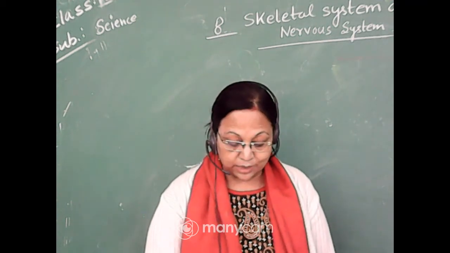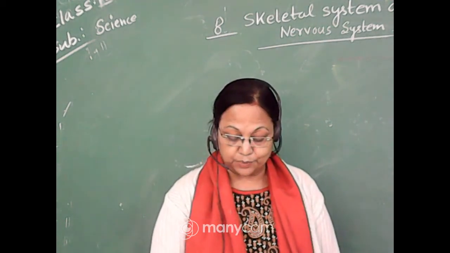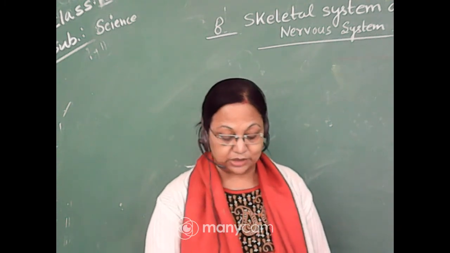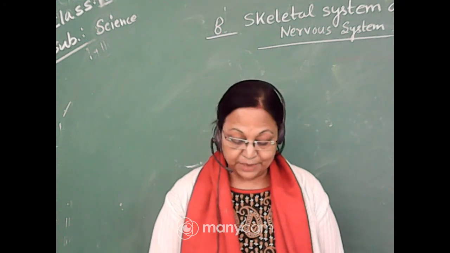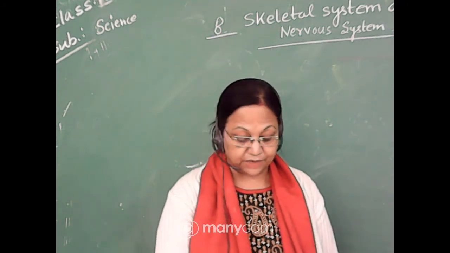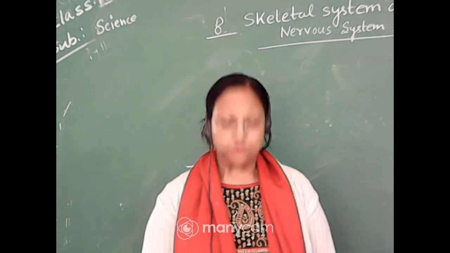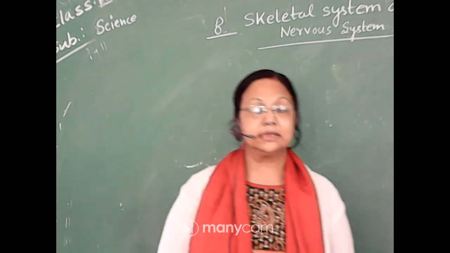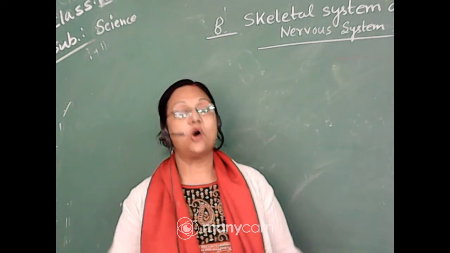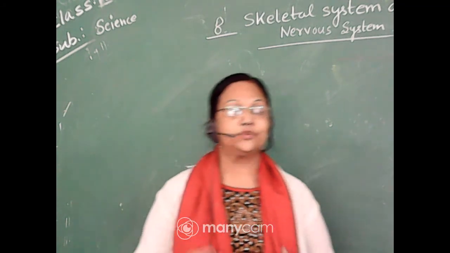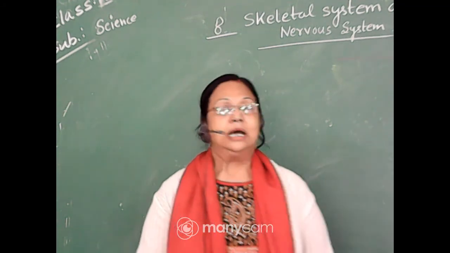We know the group of organs that work together to perform a particular function for the body is called an organ system. In the previous class we learned the functions of the various organ systems that help us do our everyday work. All the bones attach together to form the skeletal system.